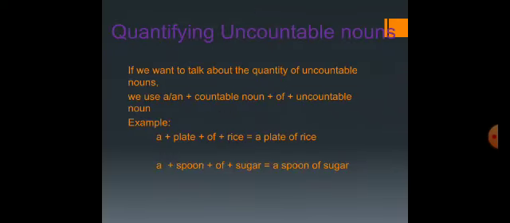Now quantifying uncountable nouns. If we want to talk about the quantity of uncountable nouns, we use a or an plus countable noun plus of plus uncountable noun. For example, if we want to quantify rice, we use a plus plate plus of plus rice. It becomes a plate of rice or 2 plates of rice. A spoon of sugar or 5 spoons of sugar. In this way we can quantify the uncountable nouns.